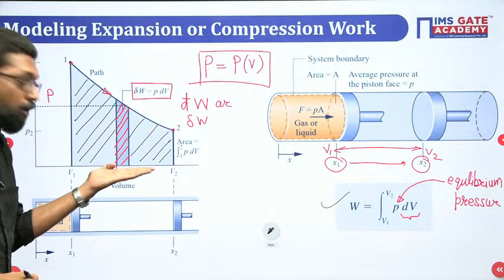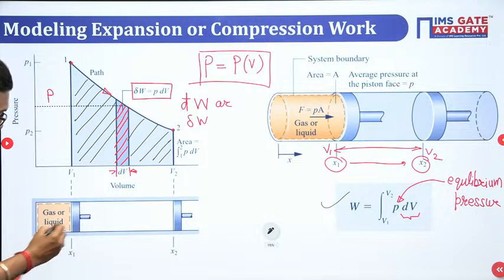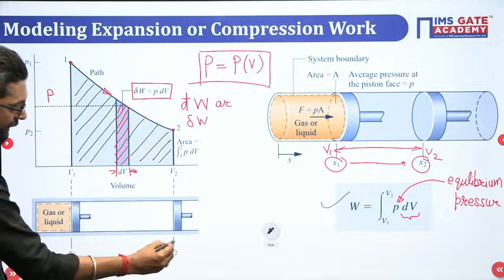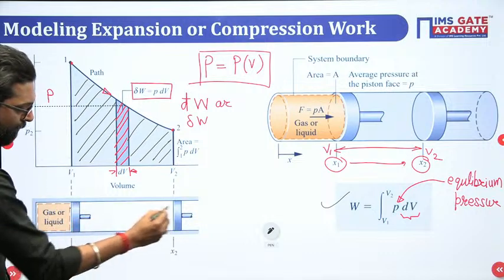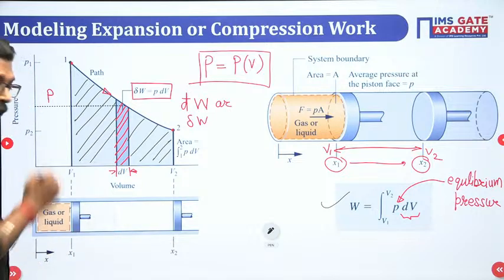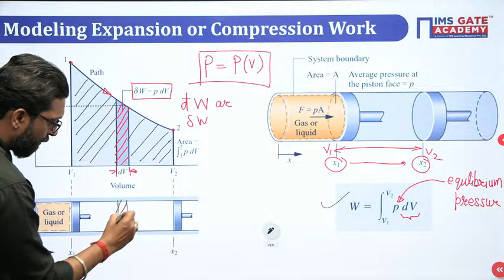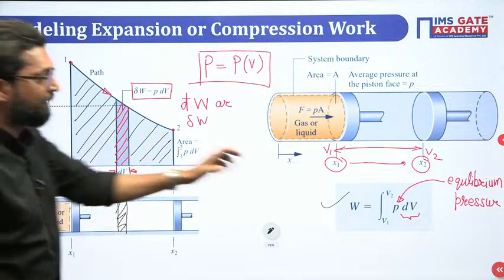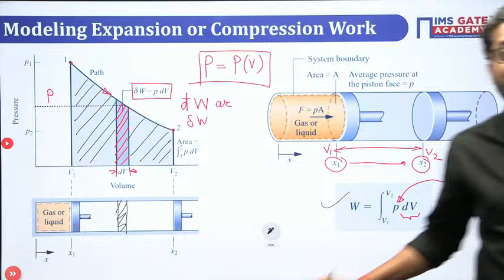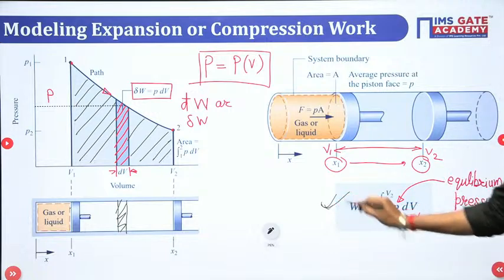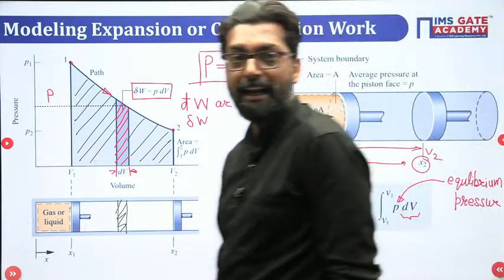Along a volume projection. So initially there is a gas, the initial point is here and here is the final point. In between, this is your displacement. So you have to take an elemental part of this volume. Now this volume into pressure, that pressure is your equilibrium pressure, multiply it and you get the displacement work or thermodynamic work.